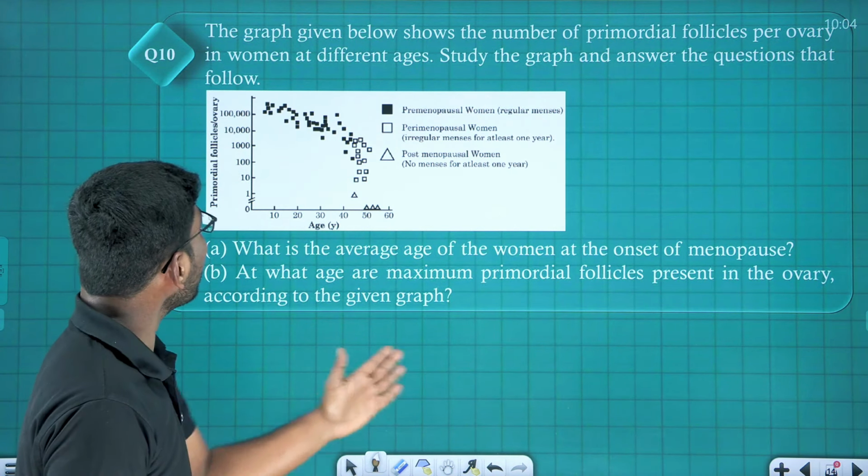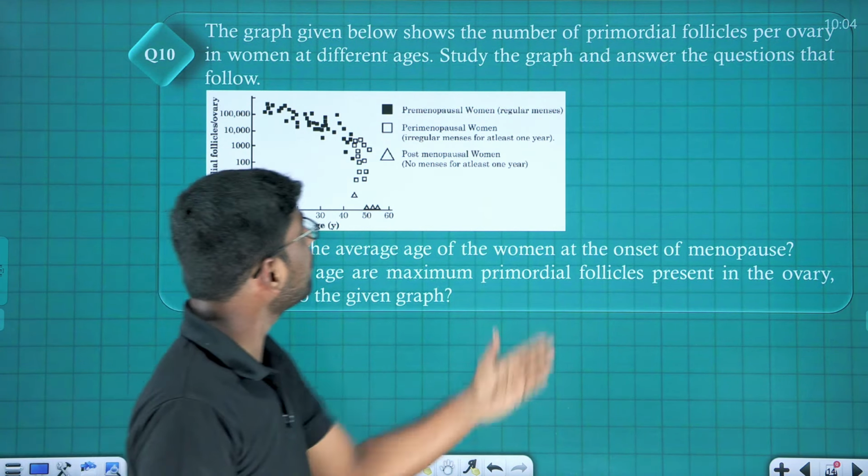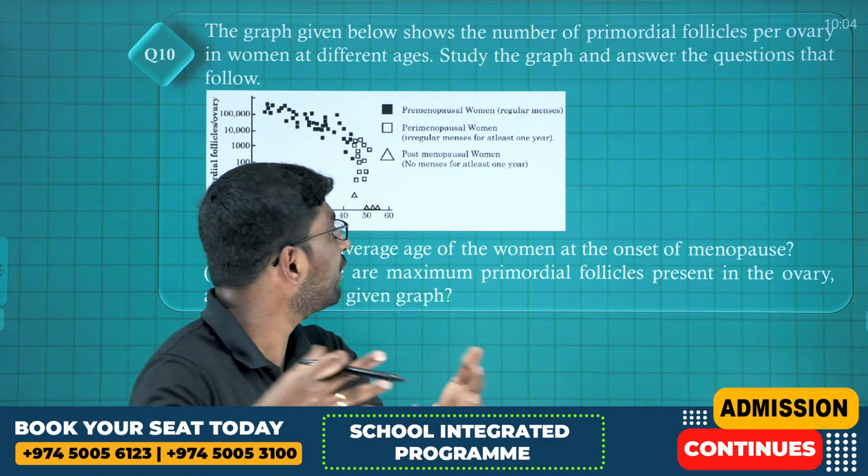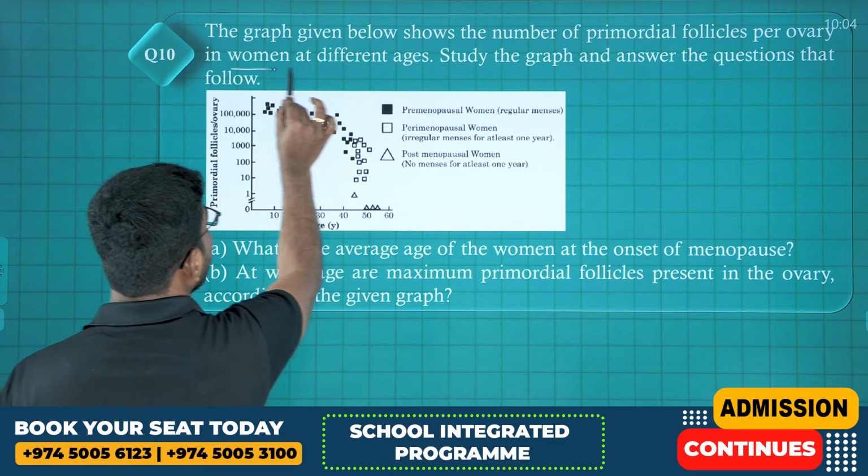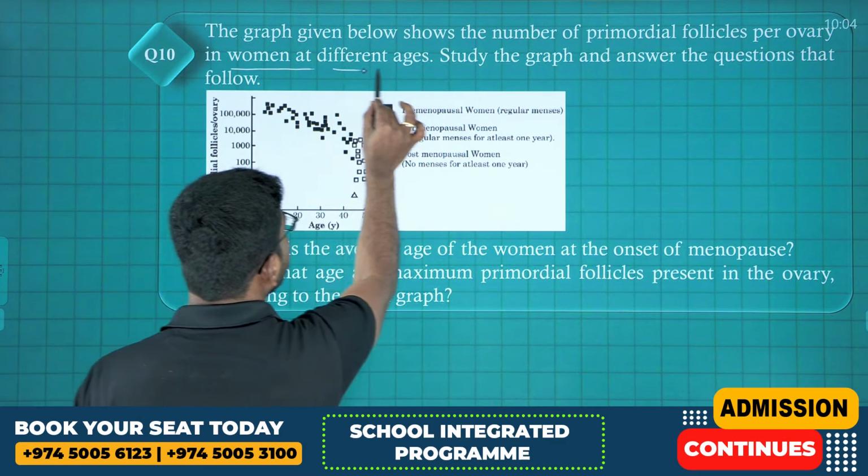Here, the graph given below shows the number of primordial follicles per ovary in a woman at different ages. Study the graph and answer the question. Simplest question, students, very easy question. Look at here, in this question these black dots are premenopausal women with regular menses, then perimenopausal women with irregular menses, and also postmenopausal women with no menses. That means around 50 years.